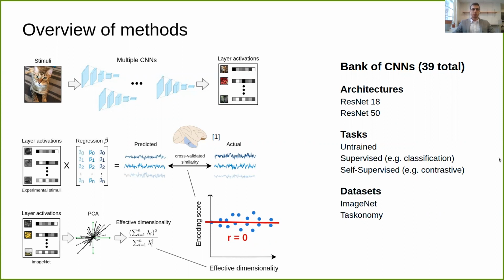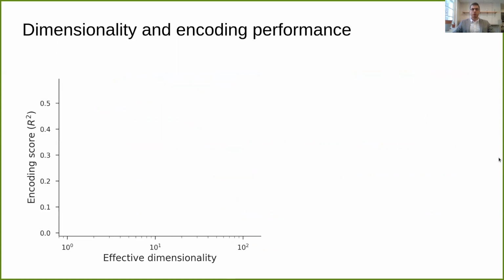So what do we actually observe? This plot will show our main results. The x-axis indicates the dimensionality of a CNN layer, while the y-axis shows that layer's encoding performance.